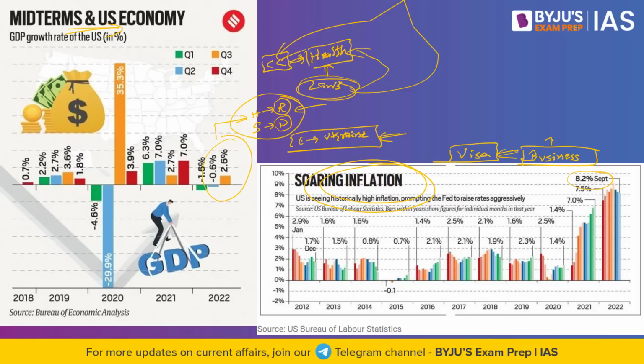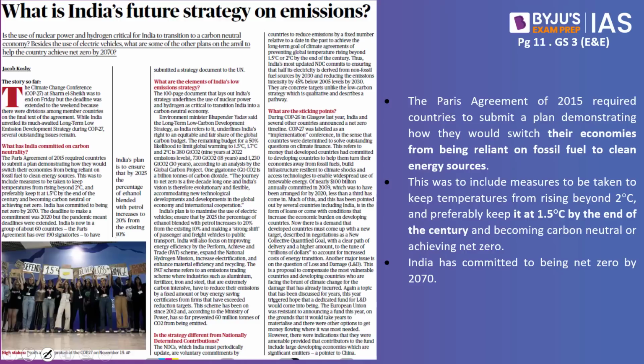This is what we have to understand with respect to this article. So what we have learned is the constitutional angle, the polity angle. What we have also learned is the international relations angle with respect to the US midterm polls. Now let's look into the next article.